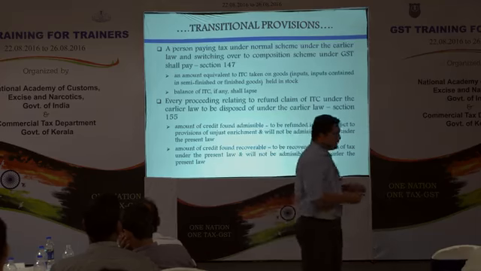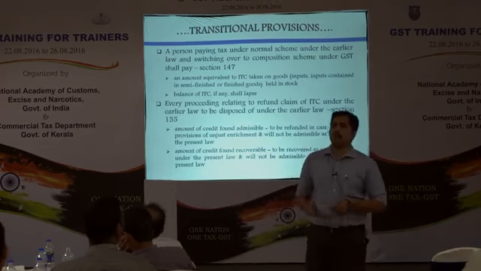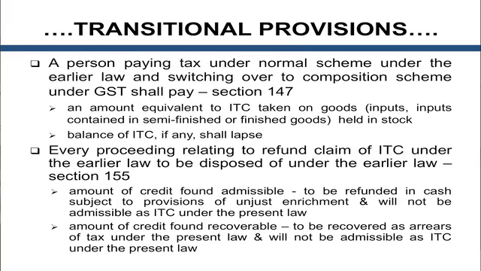Now, if a person is switching from normal scheme under the earlier law to the composition scheme under the current law, then he has to reverse or pay the amount equivalent to ITC on goods held in stock. Okay. If there is any other ITC available in his account, it will lapse. He is not eligible for any ITC. The credit ledger should always be zero in terms of composition dealers.